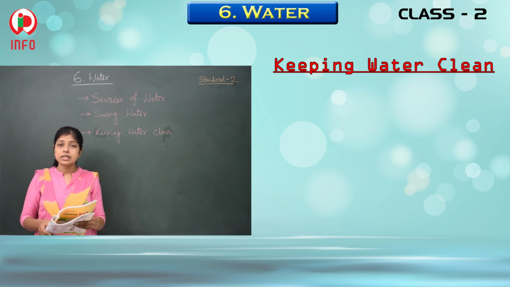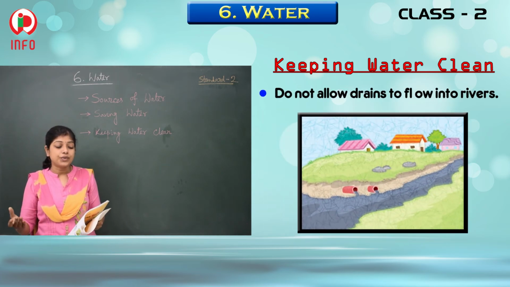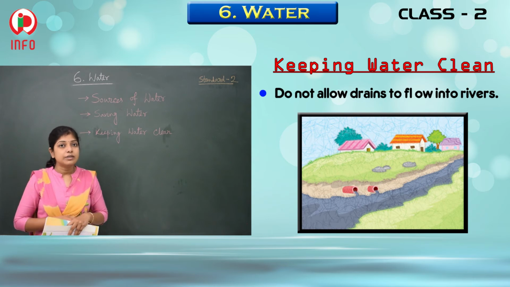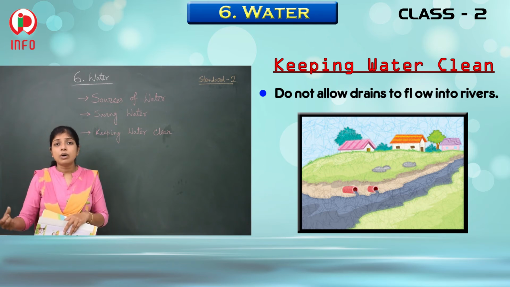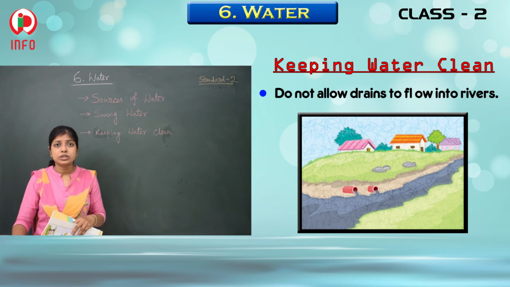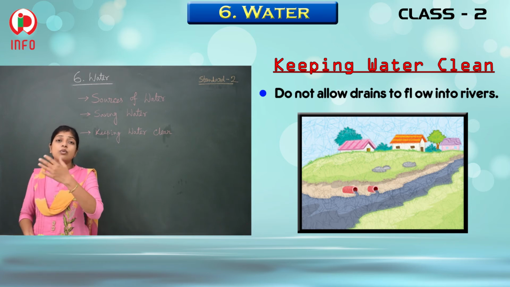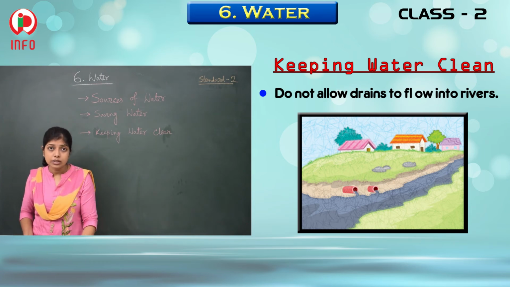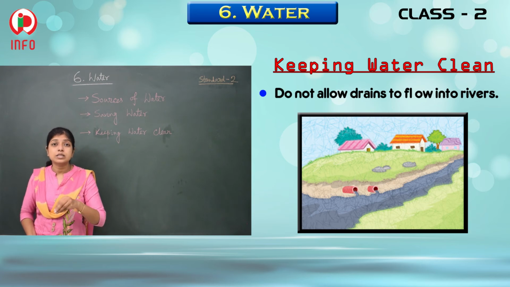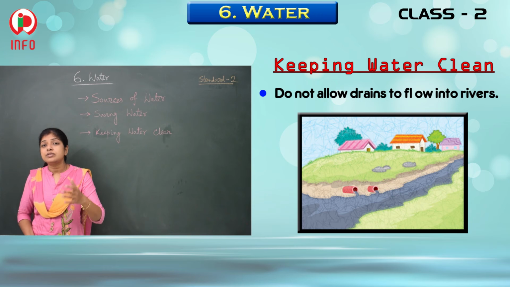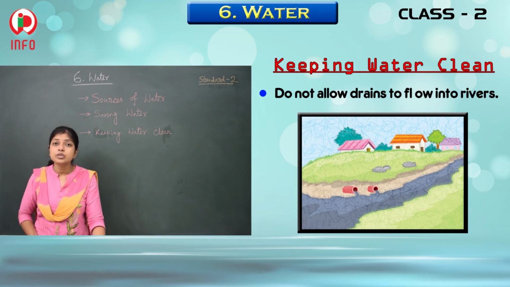Next thing: don't allow the drains to flow into the river. We know that in our households, the excess water after washing clothes, after having a bath, after cooking, even after washing dishes, is passed through a drain, and simply the end of the drain goes to where?